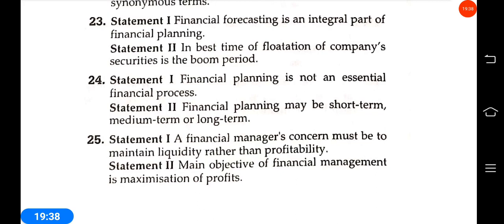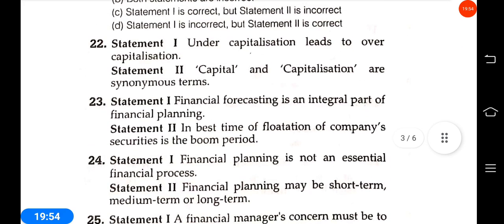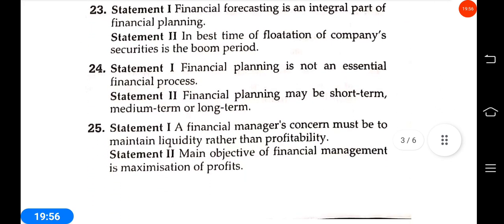Financial planning is not an essential financial process, this is not correct. And statement 2, it may be short term, medium term and long term, so statement 2 is correct. So answer is D. Statement 1 is incorrect, statement 2 is correct.